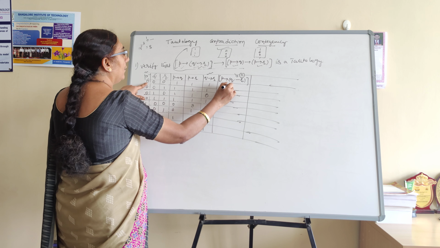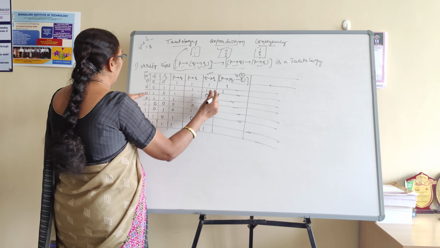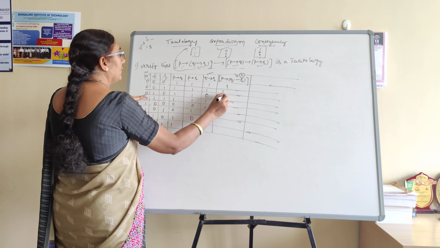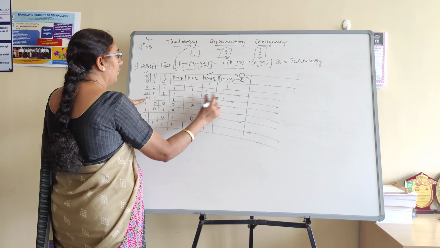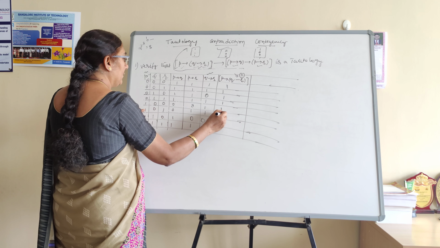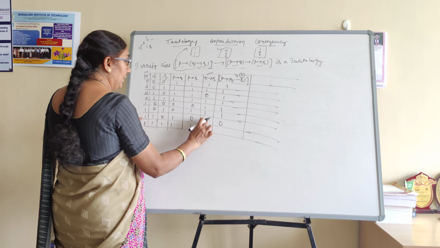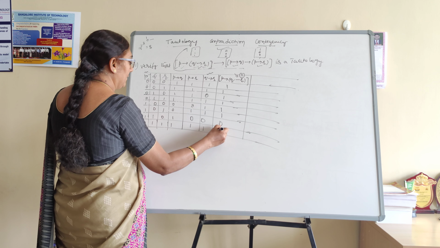0 to 1, 1. Okay. 0 to 1, 1. Okay. 0 to 0, 1. Okay. 0 to 1, 1. 1 to 1 is 1. 1 to 1 is 1. 1 to 0, 0. 1 to 0 is 0. 1 to 1 is 1.